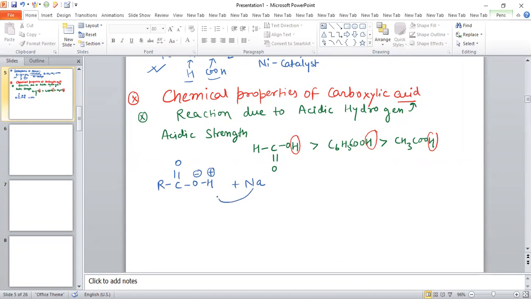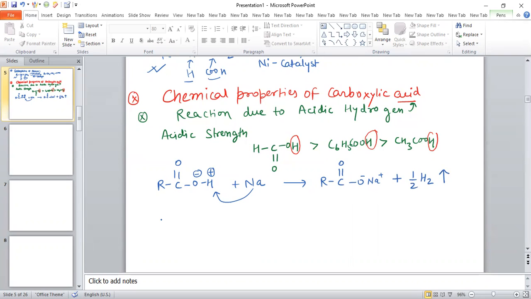So sodium will replace this H and convert it into RCOO minus Na plus, and this H will be released in the form of hydrogen gas. So hydrogen gas is liberated.